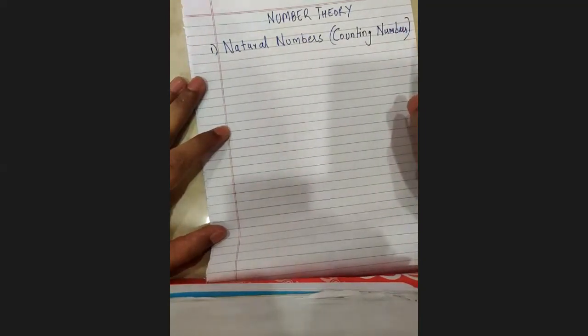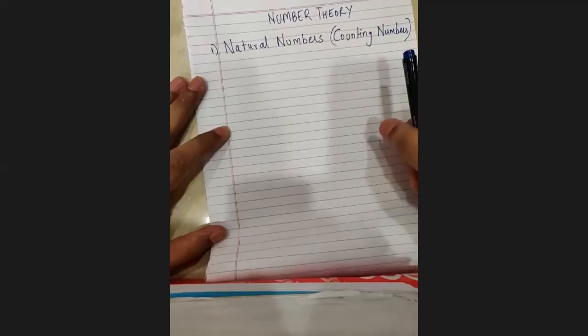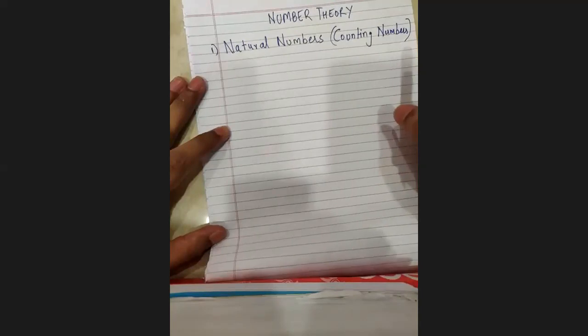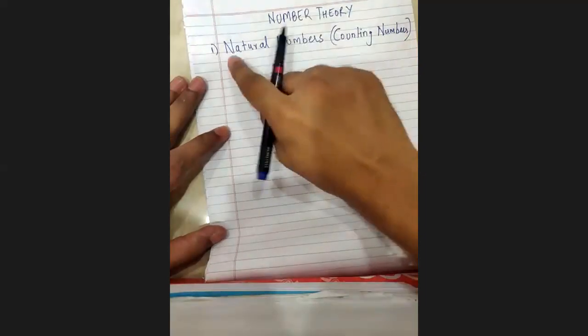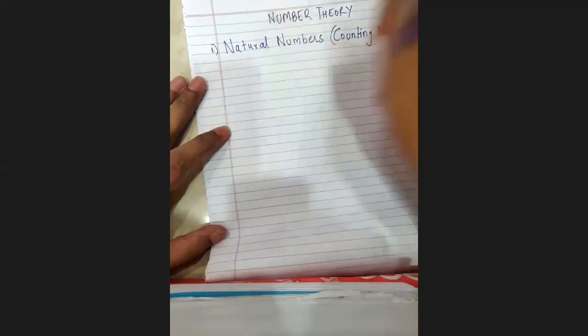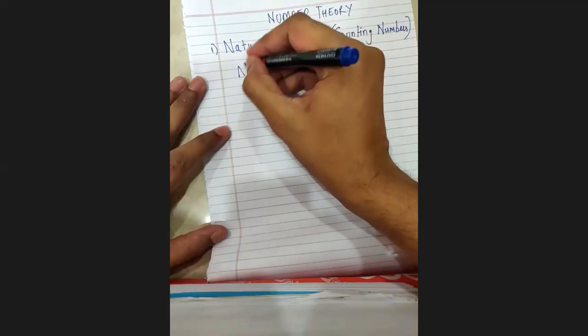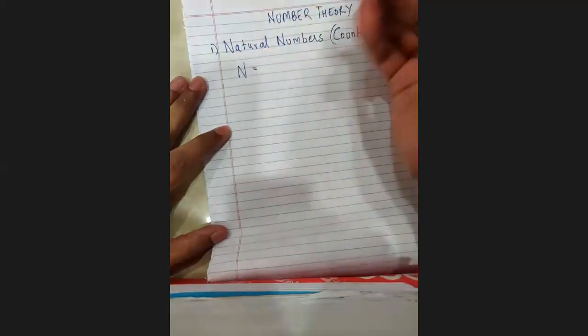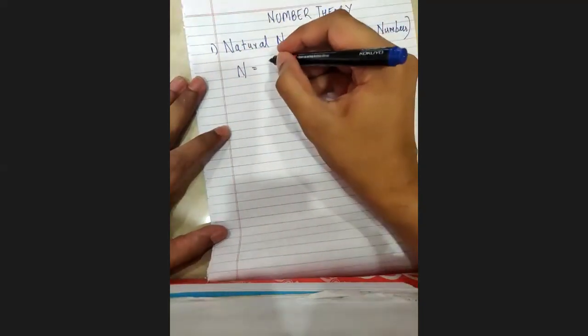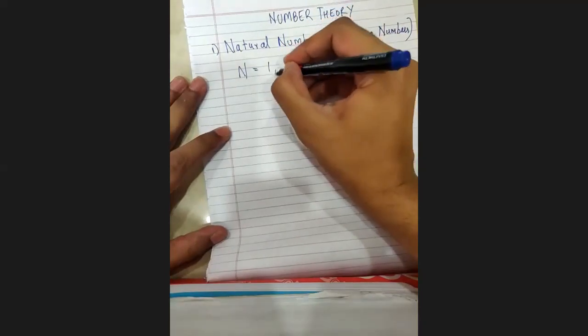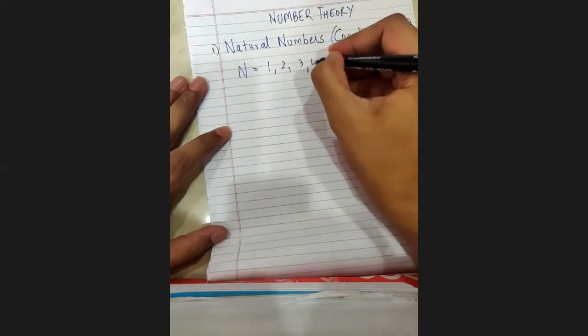Right? I hope everyone is writing with me whatever we are discussing. Okay, if I ask you natural numbers, how do we denote it? Because every time I can't expect you all to keep writing such big words like natural numbers. So we'll denote it generally by the first letter. Since natural numbers starts with N, we'll denote it by the letter N. And which numbers will come in that? The numbers will be 1, 2, 3, 4.